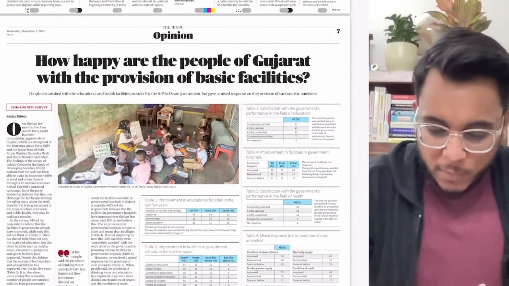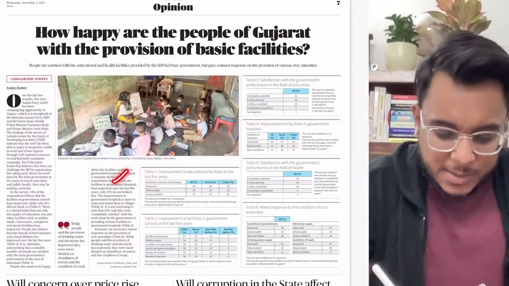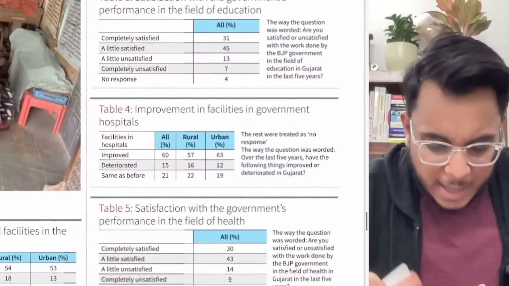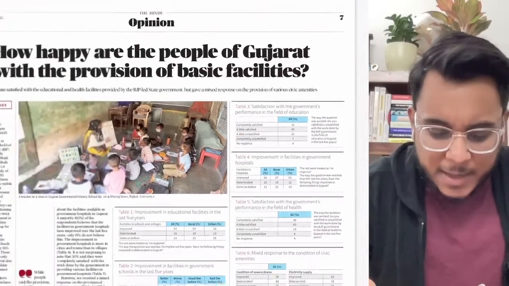Okay, how happy are the people of Gujarat with the provision of basic facilities? So for the Gujarat elections, all this particular data etc. is being provided, that okay, how many people feel completely satisfied, little less satisfied, and all those things.